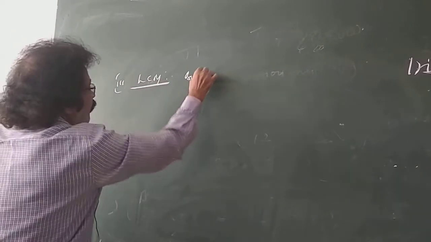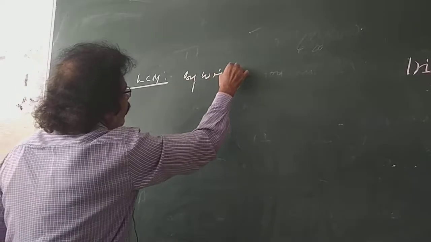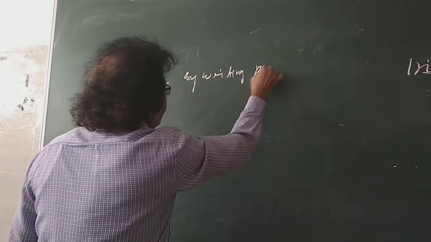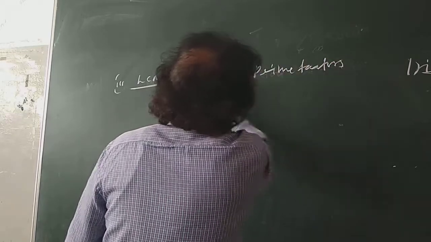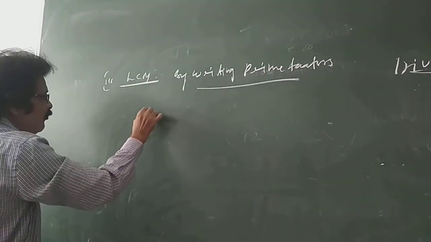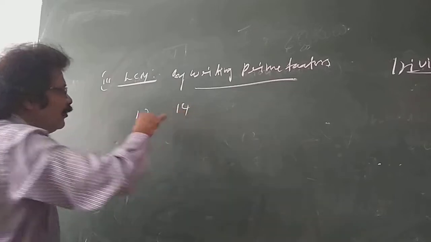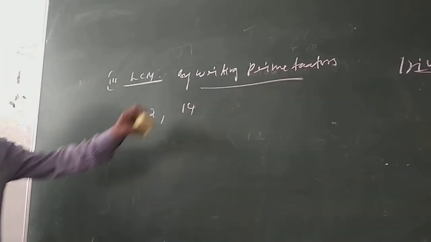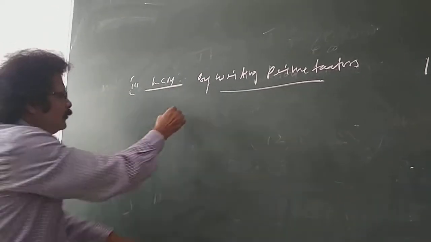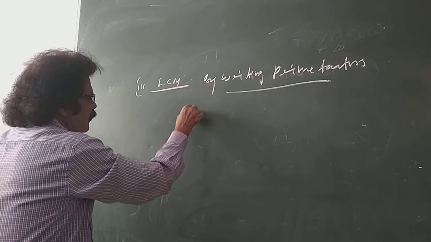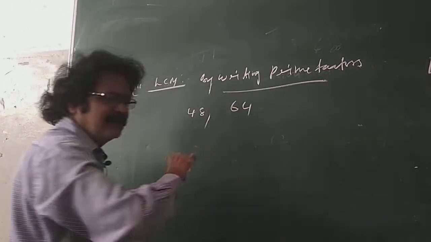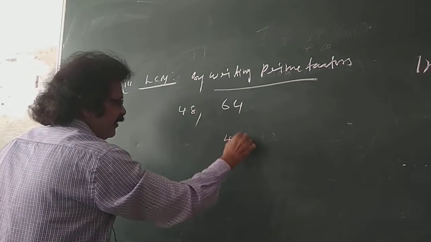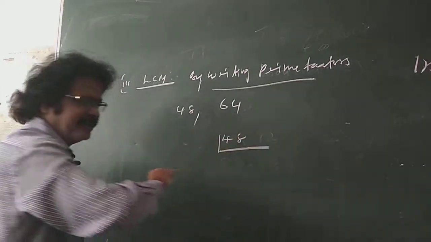Now I am going to the third method of finding the LCM, which is by writing prime factors. Find the LCM of 48 and 64.